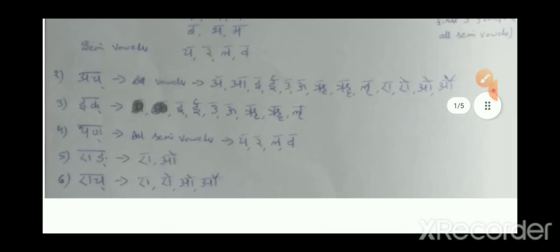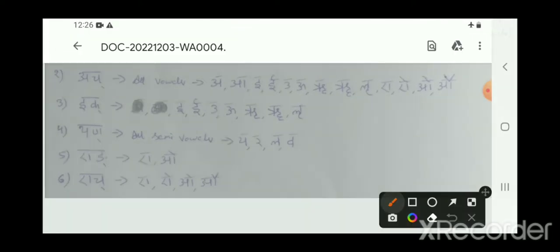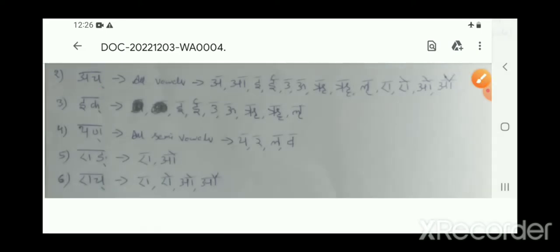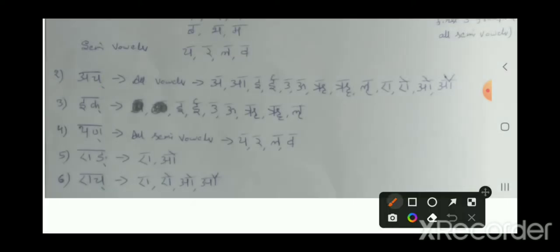We'll see the next Pratyahara. The next Pratyahara is Ach. When I say Ach Pratyahara, it includes all vowels starting from A till Au. Ach Pratyahara includes all vowels.